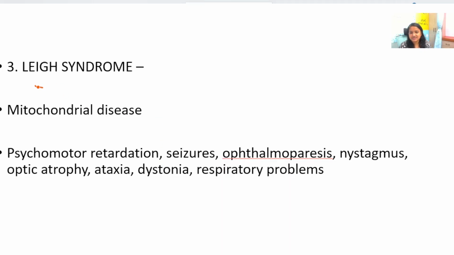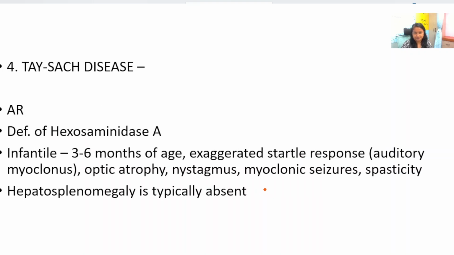Leigh syndrome, this is a mitochondrial disease. The typical symptoms are psychomotor retardation, seizures, ophthalmoparesis, nystagmus, optic atrophy, ataxia, dystonia and respiratory problems, and this is a fatal disease with no cure. And the last one is Tay-Sachs disease.